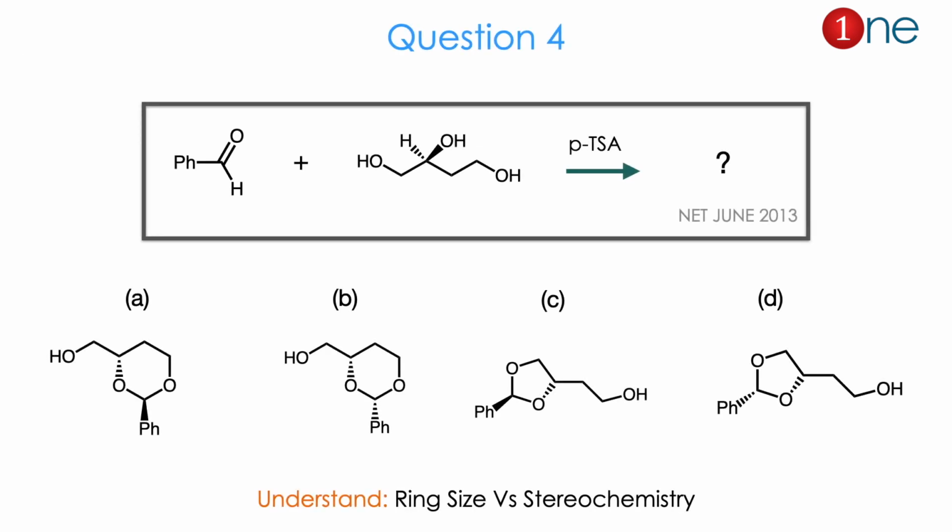Then question number 4. The starting material is an aldehyde and you are reacting it with a triol. You are using PTSA, which is an acid. They ask you to find the product. The products are a 6-member ring and a 5-member ring. Both differ in stereochemistry, whether the phenyl is syn to the inside oxygen or anti to the inside oxygen. Same with the 5-member and 6-member rings. So from the reactant and possible choices, you might realize ring size versus stereochemistry is the real question here. The answer is B. Let us see how.